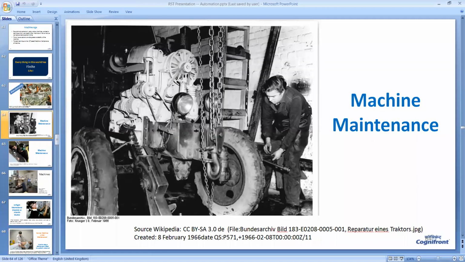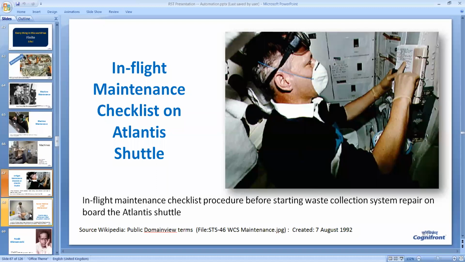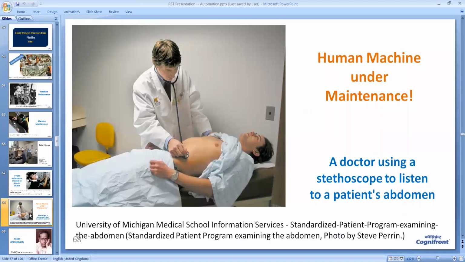Whether it is an 18th century machine, or a modern machine, or a spacecraft, or whether it is a patient in the hospital. Here we are maintaining the human body, the human machine.